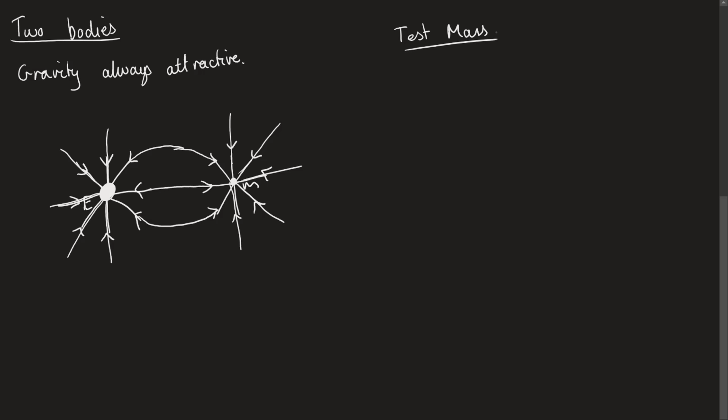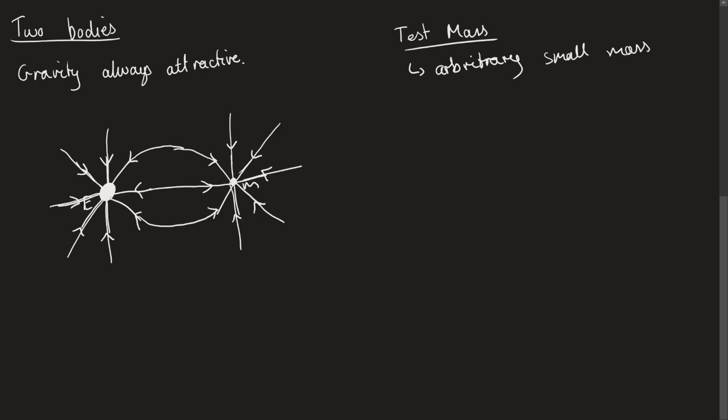When we're defining quantities in fields such as the field strength or the potential in a field, we have to introduce this idea of a test mass. So we're saying a test mass is basically some arbitrary small mass. Arbitrary meaning that it doesn't matter what the value of it is, any kind of choice will work in this case.